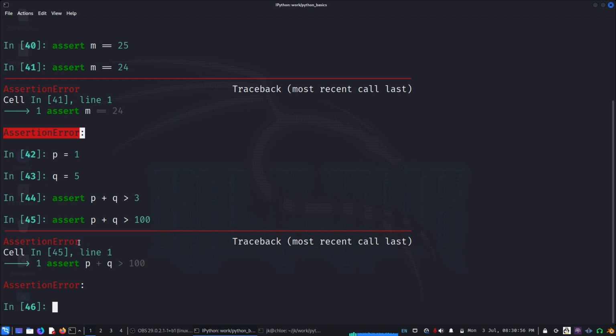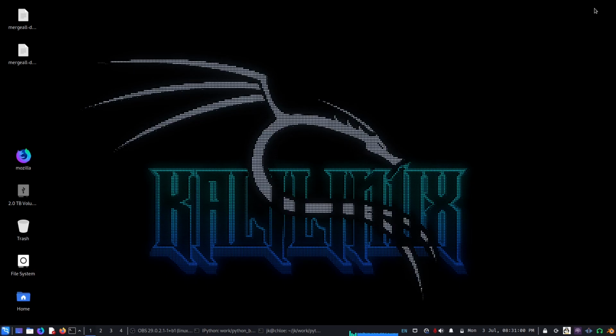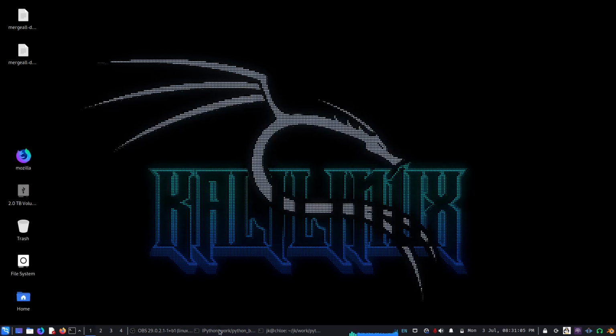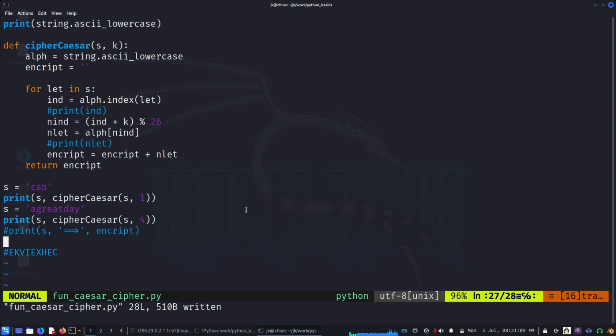For example, when we write a piece of code, it may work for some conditions and it may not work for some other conditions. So let us see how this works. Let us say CAB.